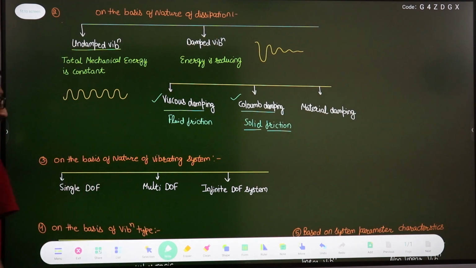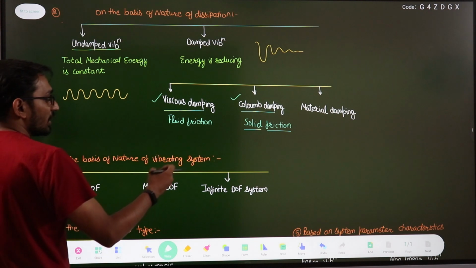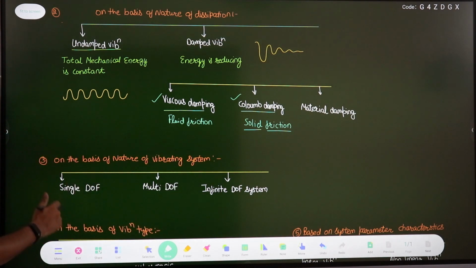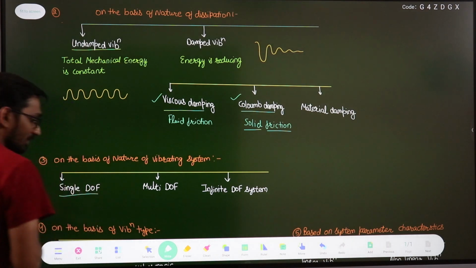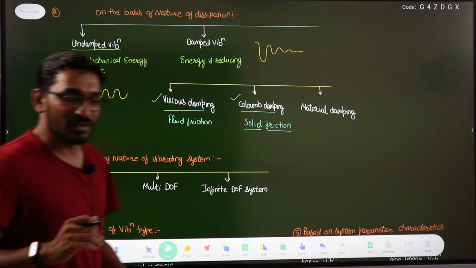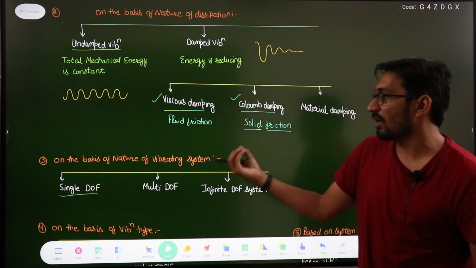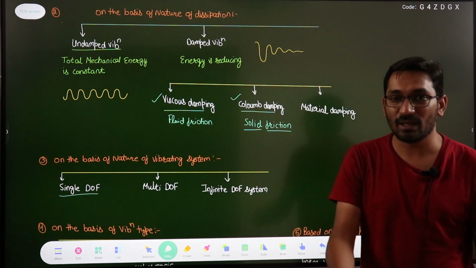The third classification is on the basis of the nature of the vibrating system. There are 3 types. One is the single degree of freedom system. Single degree of freedom system means only one parameter is required to define the position or the state of the system.